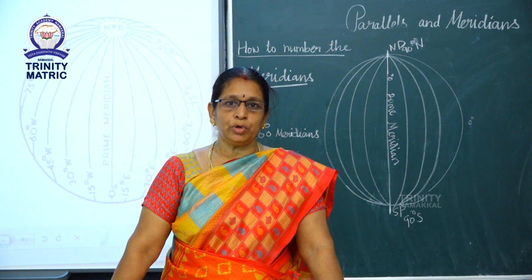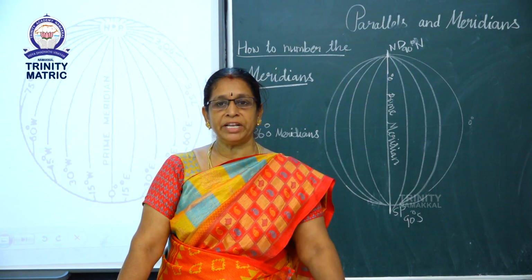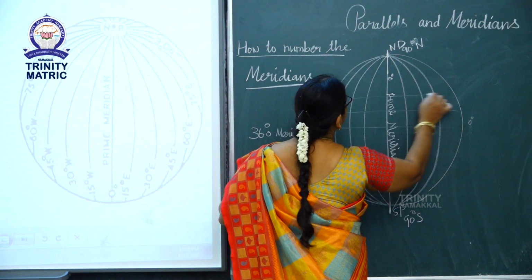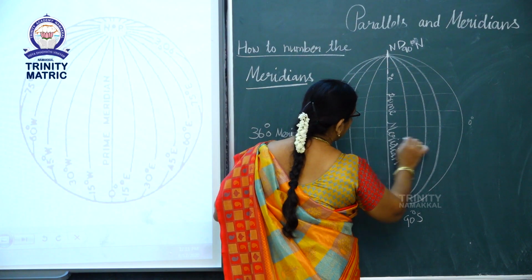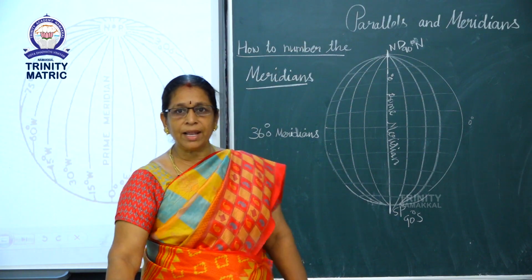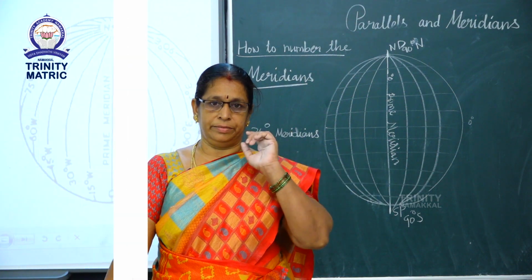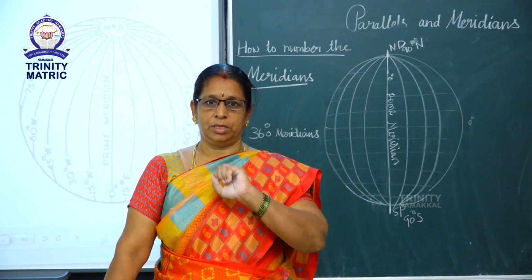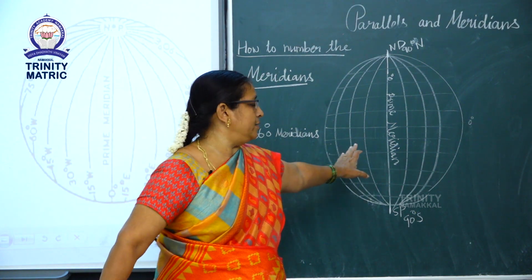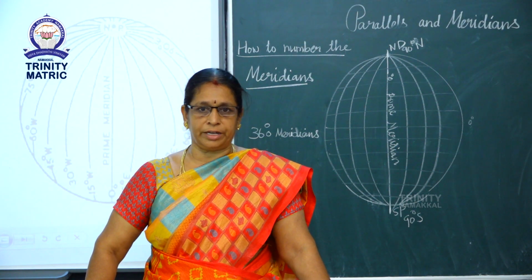Next we can see how to locate places on the globe. The parallels and meridians form a network of lines on a globe. This is called a grid. Any place on the earth can be located with the help of the grid.